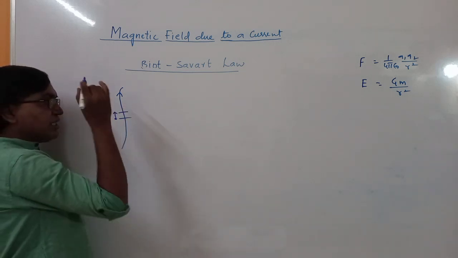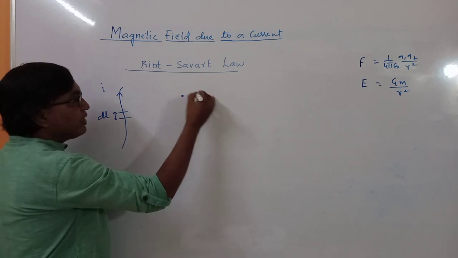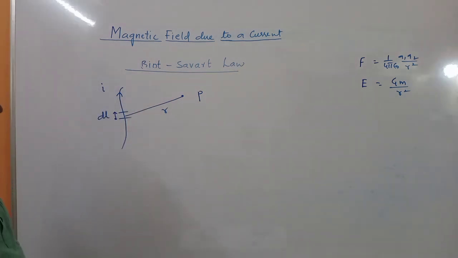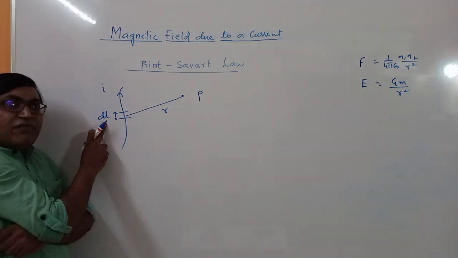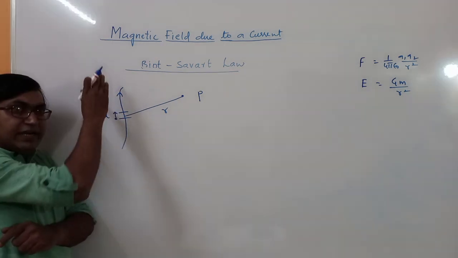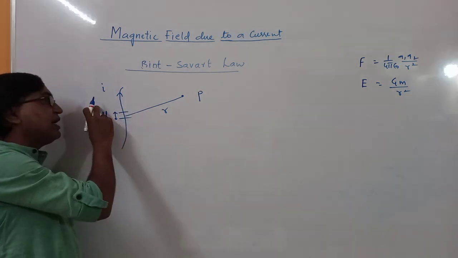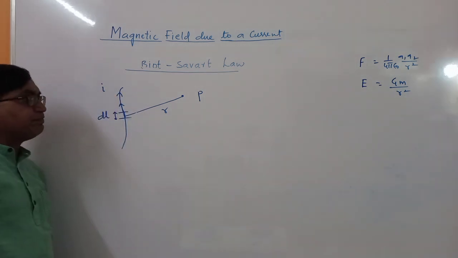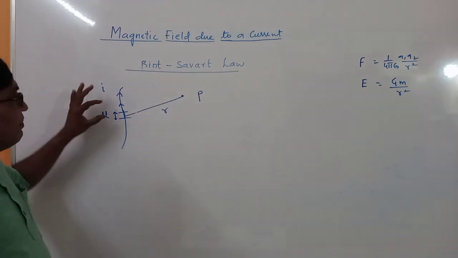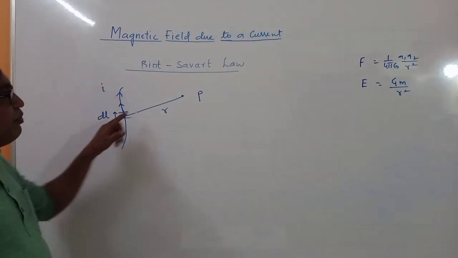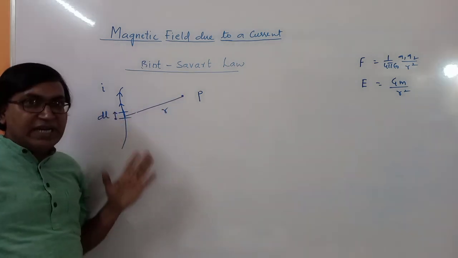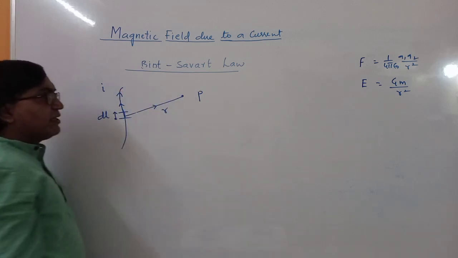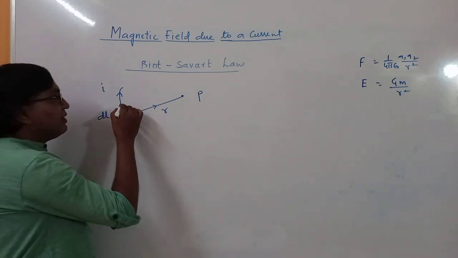The magnetic field due to this element is at a point P, which is at a distance of R. The direction of the current element we take is in the direction of the current. The current is in this direction, so the direction of this current element dl, whatever you take, is also in the direction of the current. And this is the position vector: you are finding the magnetic field at point P due to this current element, so the position of point P from here is R. This is a position vector. Let us say the angle between these two vectors is theta.